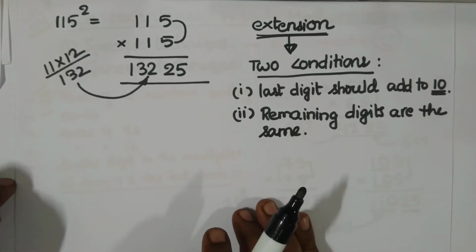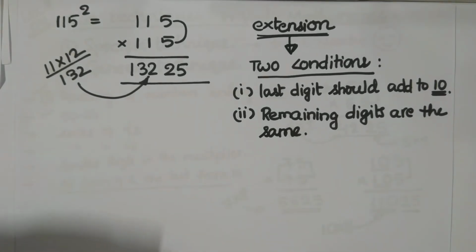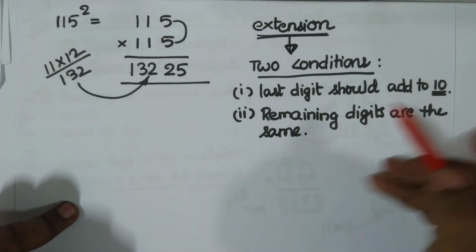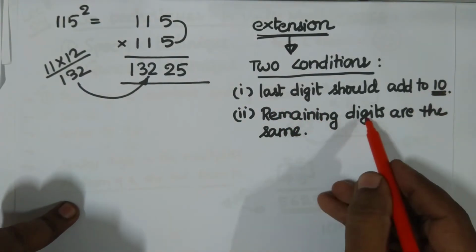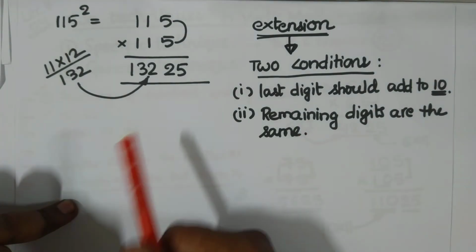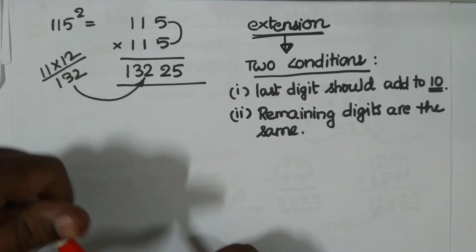In the first principle, what did we do? We took the square of the numbers ending with 5. Okay, now the extension is like this. If the last digits add up to 10 and the remaining digits are the same, then also we can use the same technique.